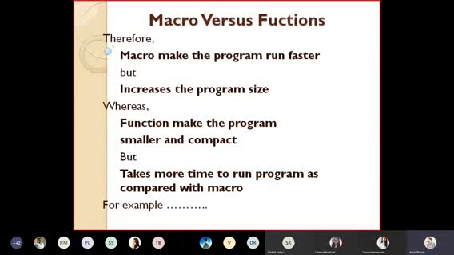व्हेअर ॲज फंक्शन मध्ये काय होईल, फंक्शन मेक्स द प्रोग्राम स्मॉलर अँड कॉम्पॅक्ट. इफ आय यूज द फंक्शन, it will make the program smaller and compact. Macro may increase the size of the program, but what is the drawback of function as compared to macro is the function takes more time to run the program as compared with the macro. Okay, so if I'm using the macro in the program, my program may run faster. Okay, and if I'm using the function, then it will take more time as compared to macro.